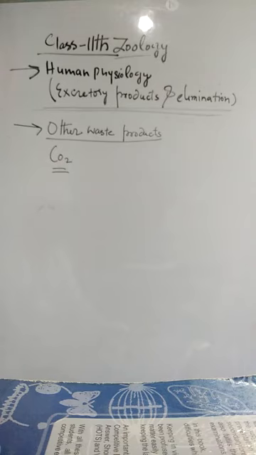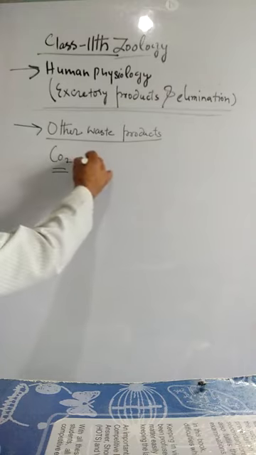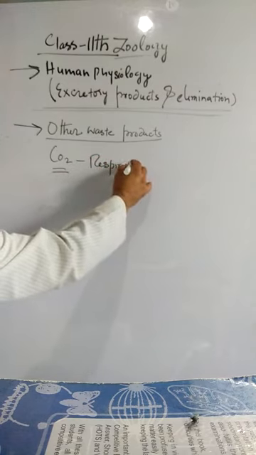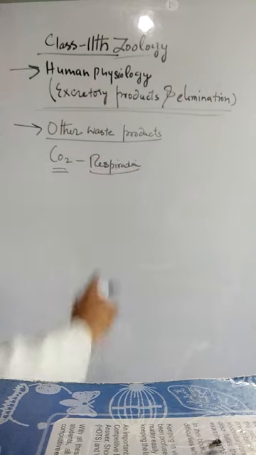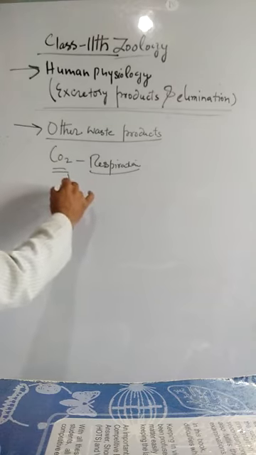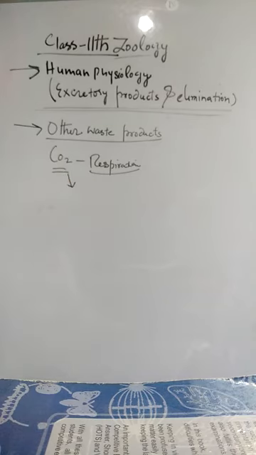It is formed in the cells during the process of respiration. Respiration is a separate process to excretion, but the product which is formed is also classified as an excretory product. It is useful in regulating respiration but becomes toxic in excess quantity. This carbon dioxide, if retained in the body, becomes toxic.